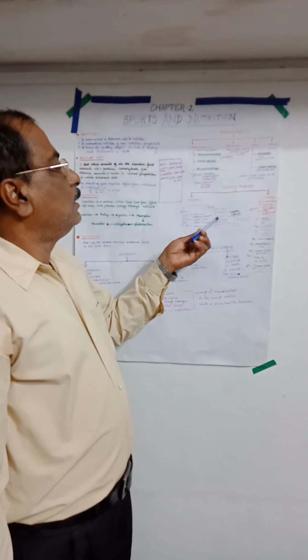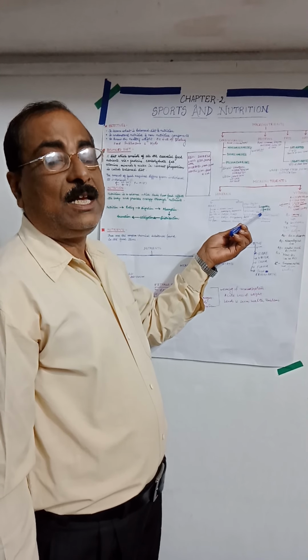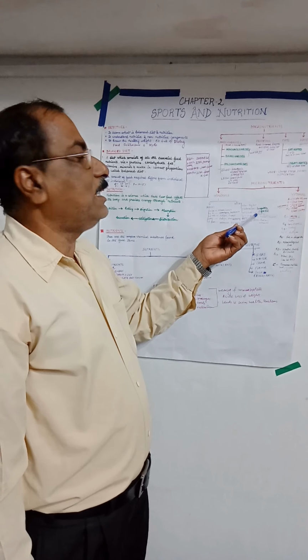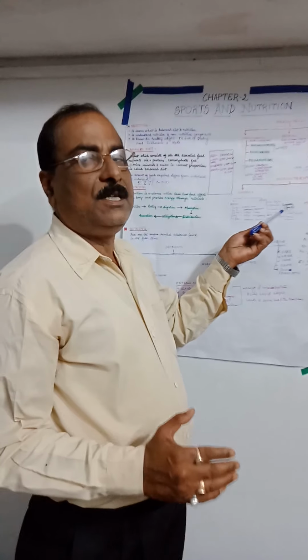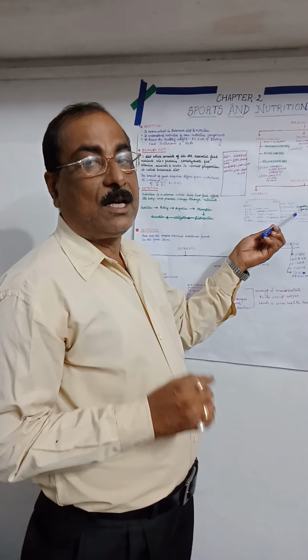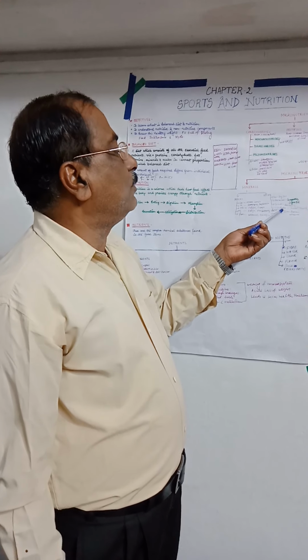Then the cobalt. Cobalt is also a very supportive mineral to overcome anemia. What is the meaning of anemia? When the RBC percentage is low in the blood cells, then it comes under the category of anemia. Next one is iodine.